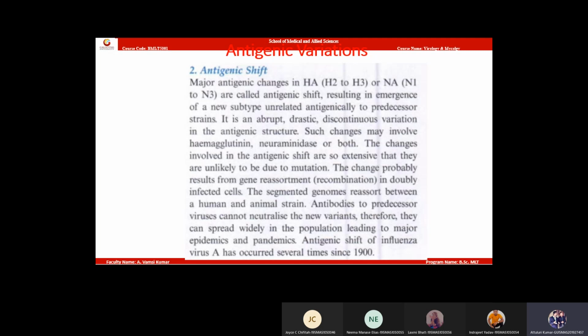Antigenic shift. Write, everyone. Mahir, Kushbu, write it. Write down, everyone.